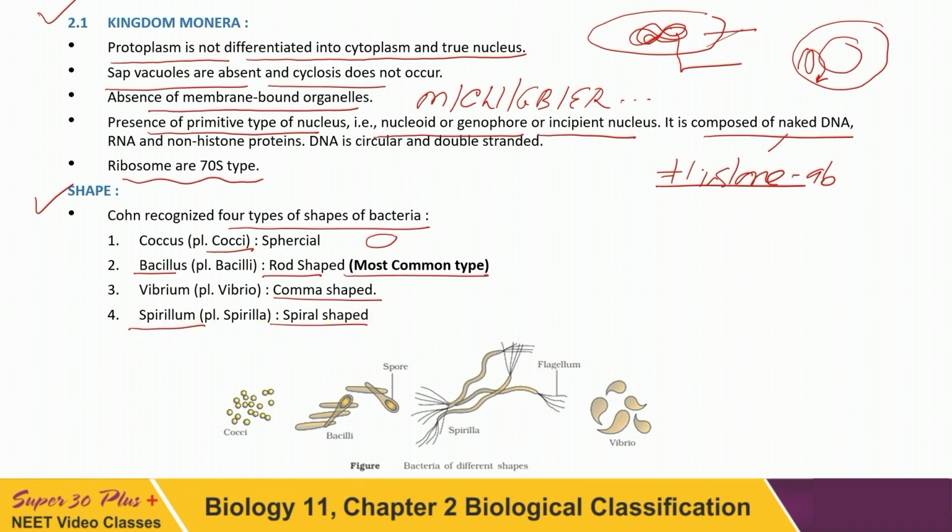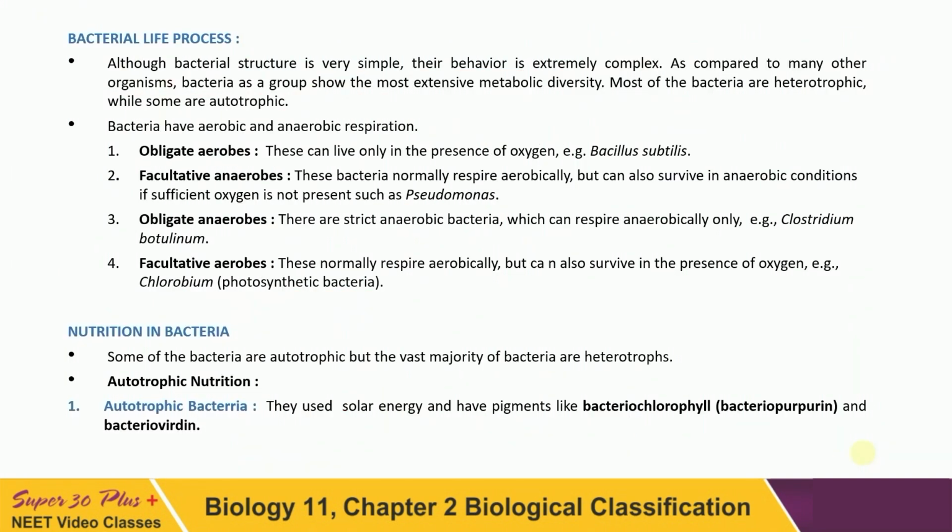These are the four specific shapes of bacteria: cocci spherical, bacillus rod-shaped, spirillum spiral, and vibrio comma-shaped. This question once came: which is the most common shape of bacteria? That is bacillus. Right? Now, come to the next.